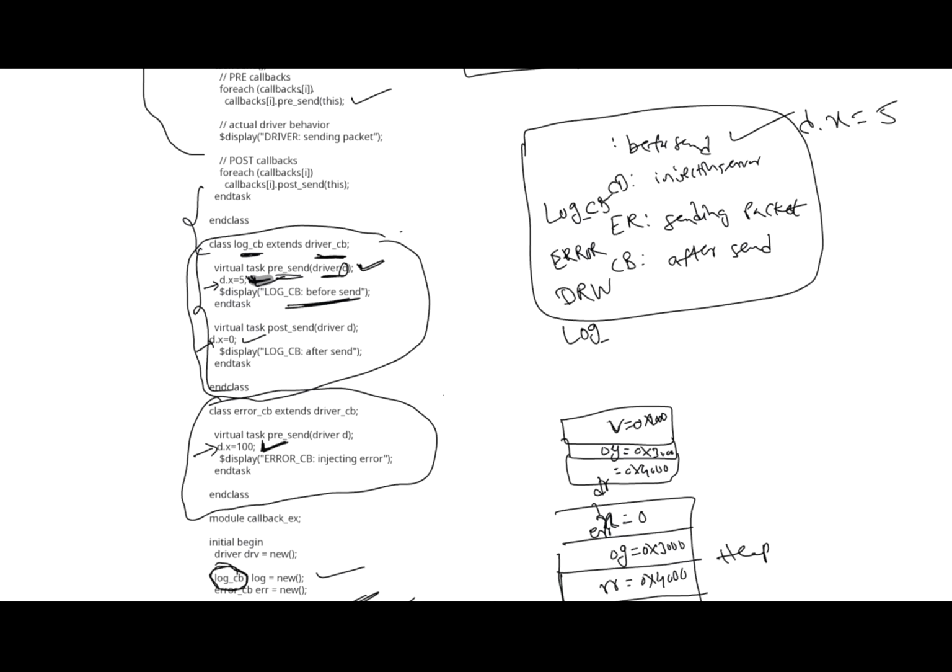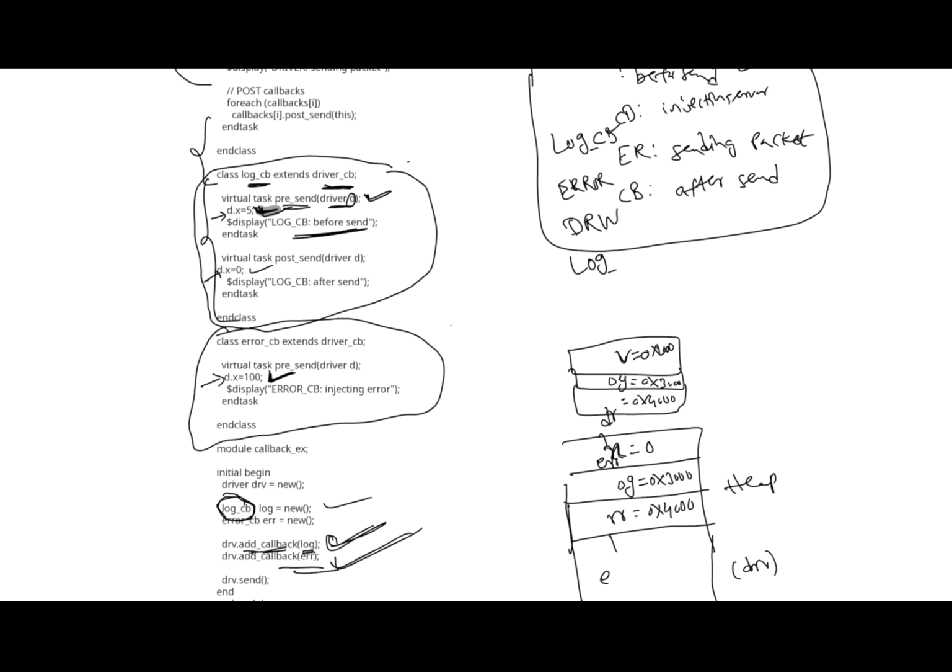In that way we can inject our error logic in the driver instead of in the sequence item. We can inject the error in the driver itself. You understood this concept, right?